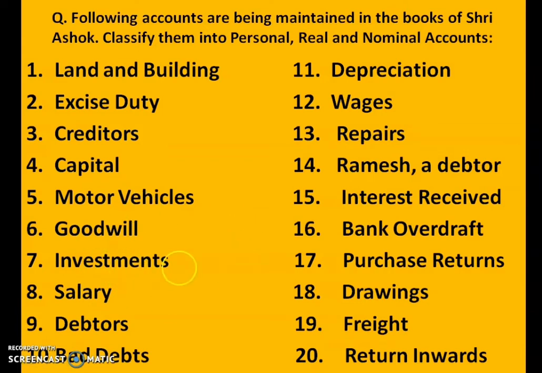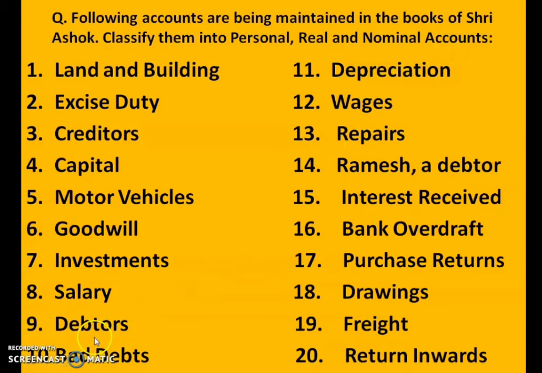So investments are our asset. Assets are shown under real account. So investment is a real account. Next is salary. If it is not mentioned whether salary is paid or received, you have to assume that we are paying the salary. Salary paid means it is an expense. Expenses or income will be shown under nominal account.